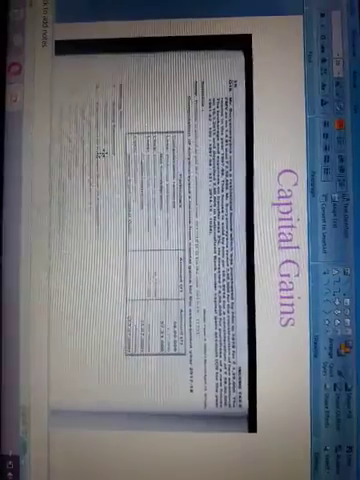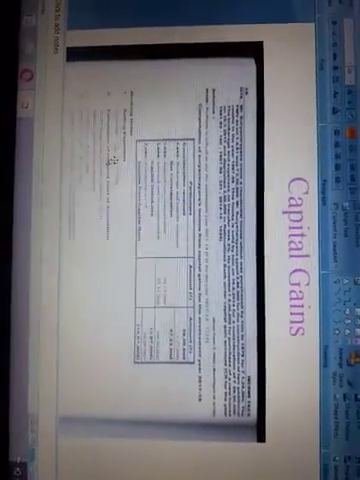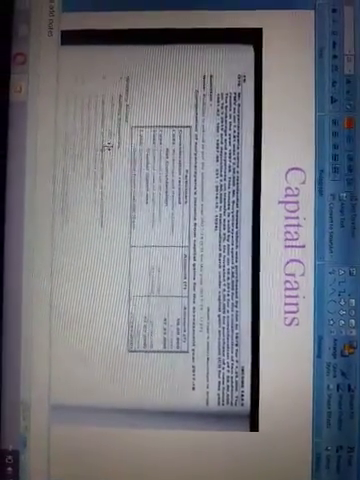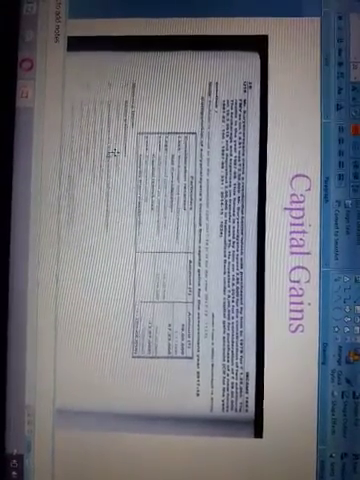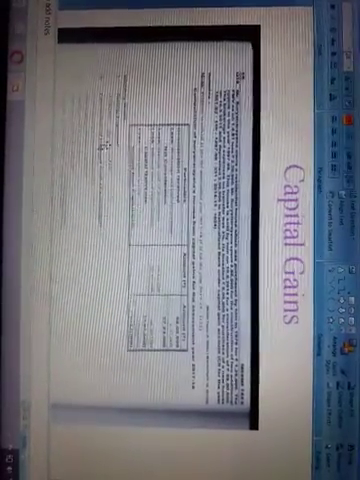Now we will be discussing capital gains. Before entering capital gains, we will discuss how many types of income sources we have in our present scenario. Based on the income nature, we have 5 categories of incomes. Those are: first, income from salary; second, income from house rental properties; income from business; income from capital gains; and income from other sources.